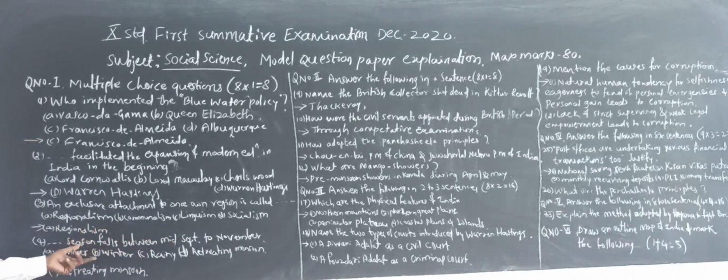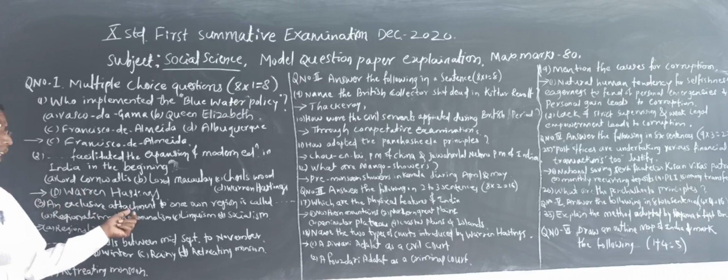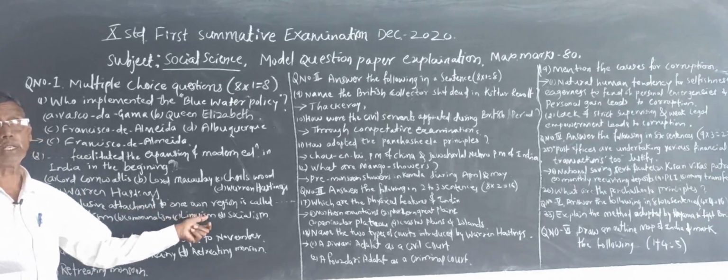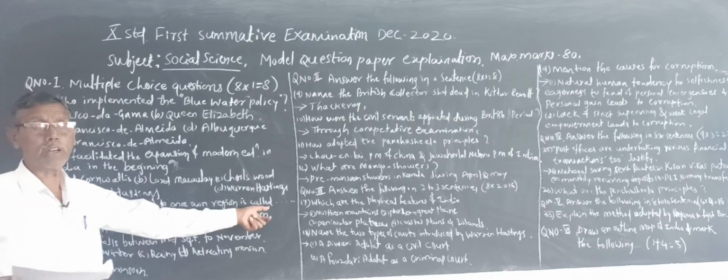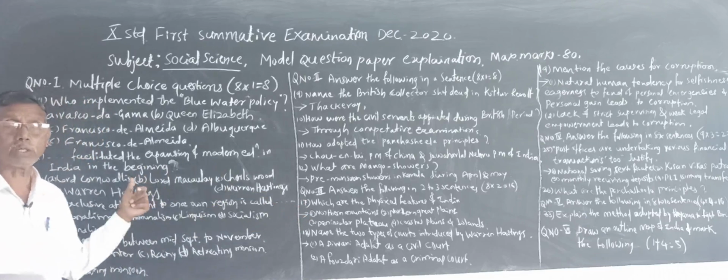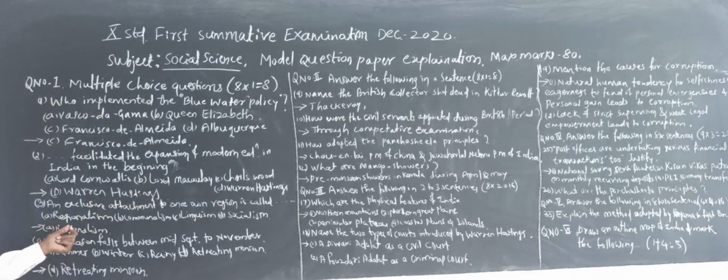Among these 4 options, the correct answer is A, regionalism. An exclusive attachment to one's own locality is called regionalism. So you have to write A, regionalism.